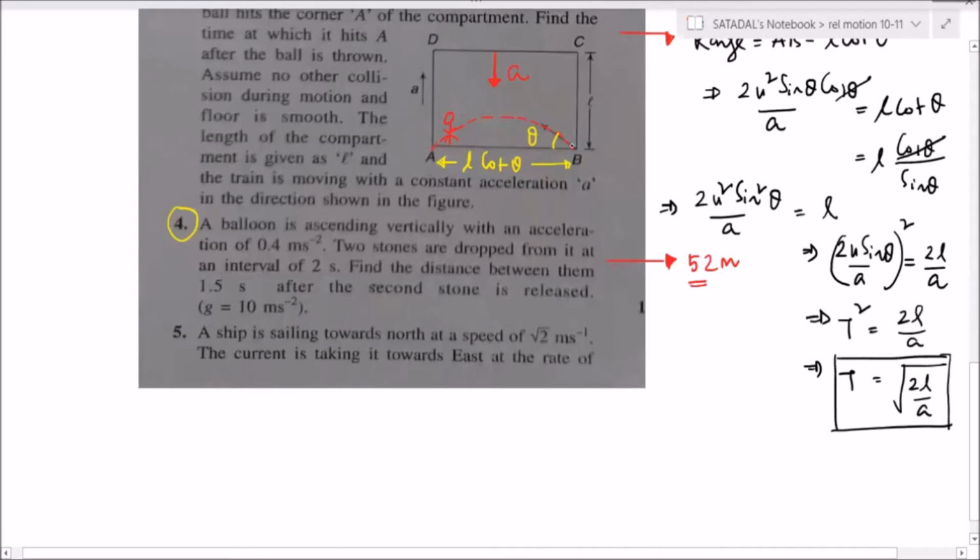Yes, Rahul, tell me. Sir, fourth one is 52 meters. Yes, fourth one is 52 meters. Answer I have written here. Correct answer.